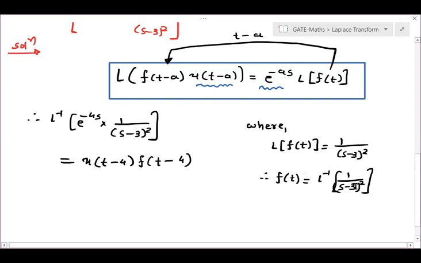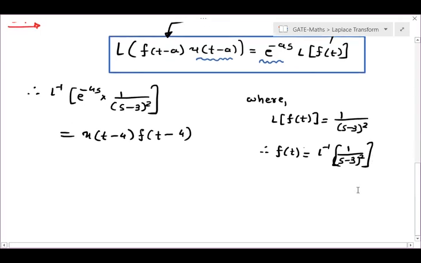Okay. Now from here, how can we find this? We definitely know that if we can convert this s minus 3 to s, that is, if I can add plus 3 over here, then its inverse I can find easily. So for that, it is your first shifting property. It is your combination of second shifting and first shifting property. This will become e to the power 3t Laplace inverse of 1 upon s square, right?